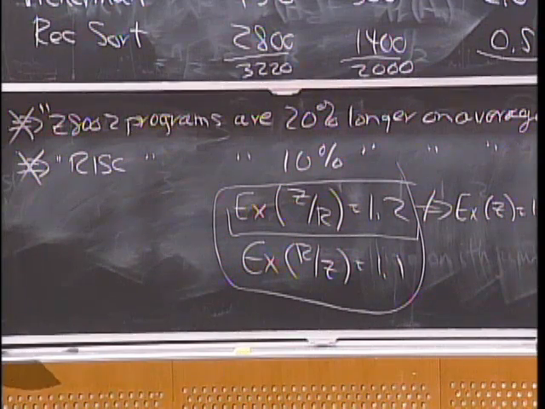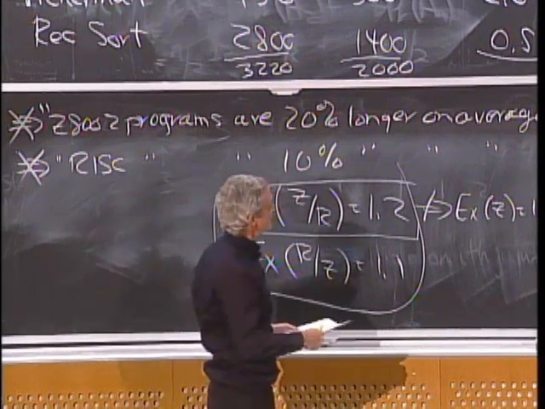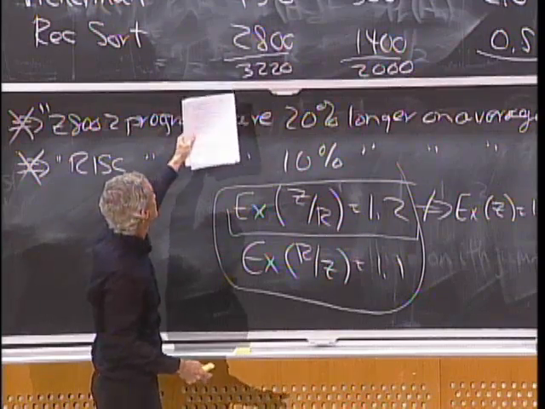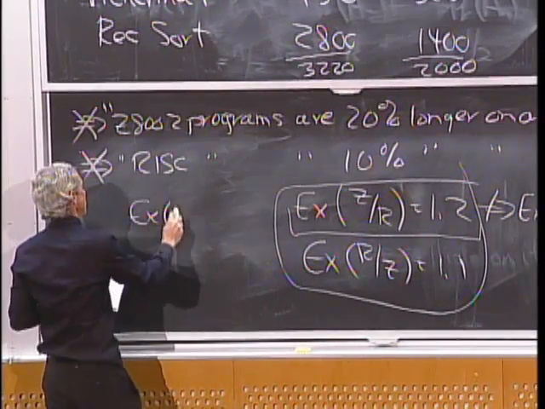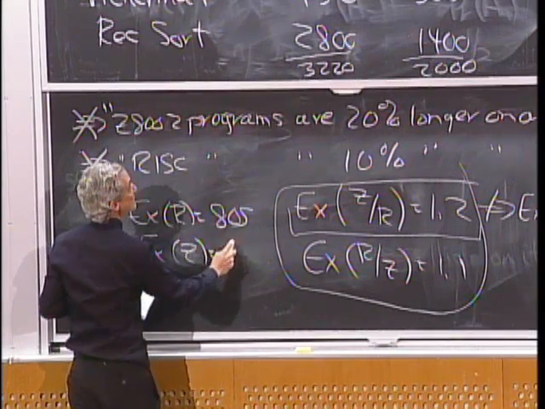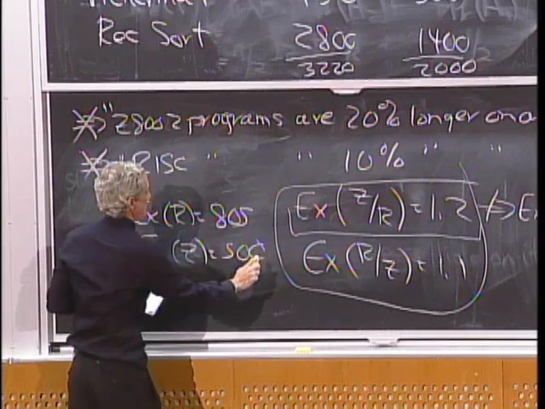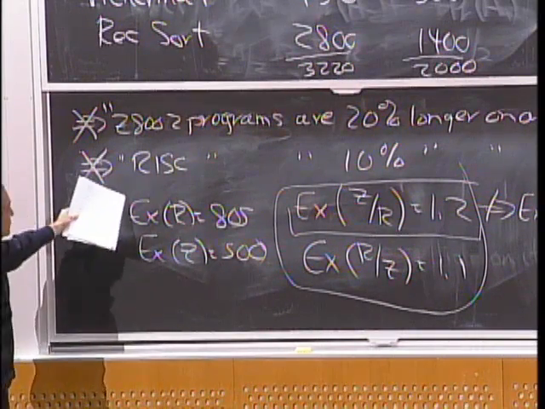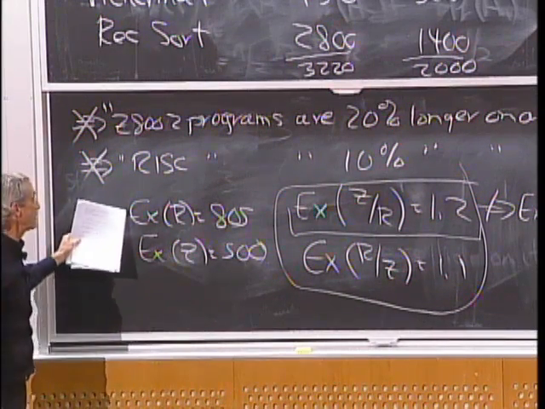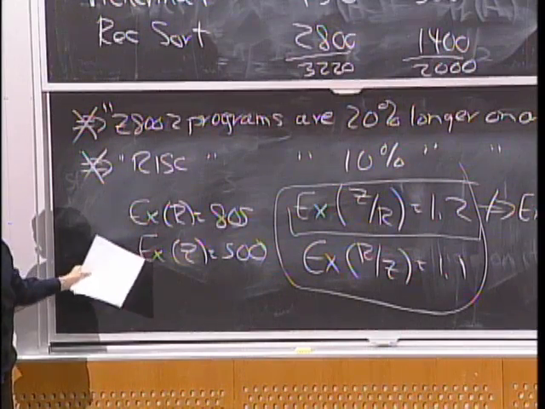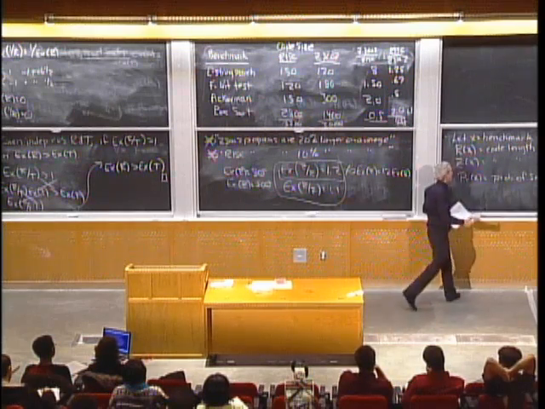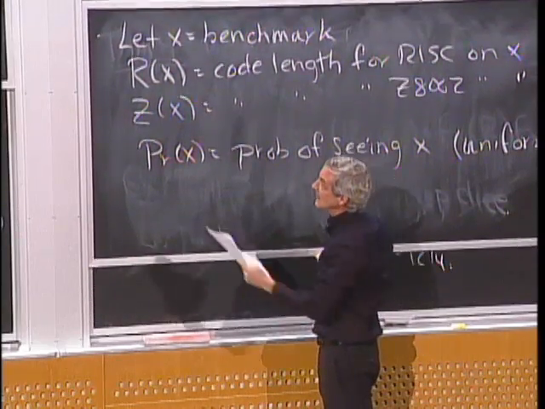And in fact, in this case, if we had a uniform distribution, the expected value of R is like 805 and the expected value of Z is 500. That's all you can conclude if you're taking a uniform distribution. Of course, if they're promoting RISC, you don't like that conclusion, so it's better to get this one. Not that I think it was intentional, but it's nice that it came out that way.